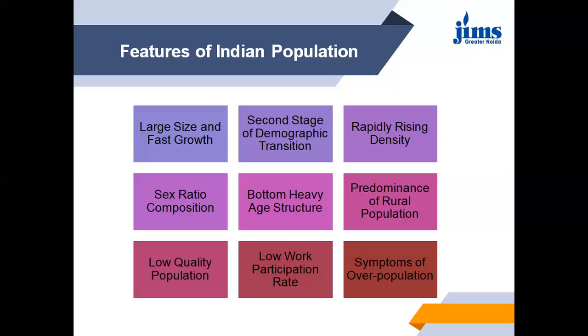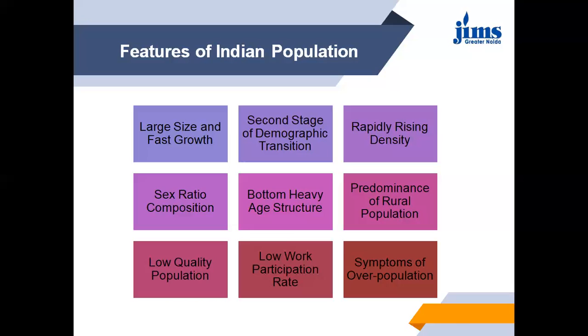Then sex ratio composition. Sex ratio refers to the number of females per thousand males. India's position is quite different from other countries. For example, the number of females per thousand males was 1117 in Russia, and in India it was 927 according to the 1991 census.